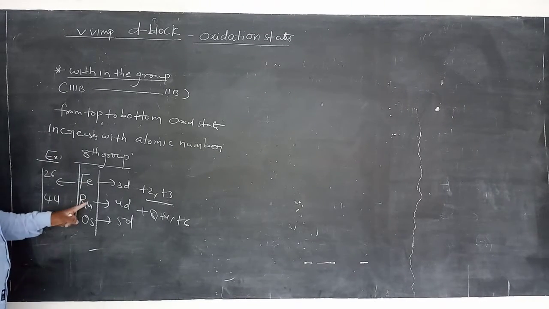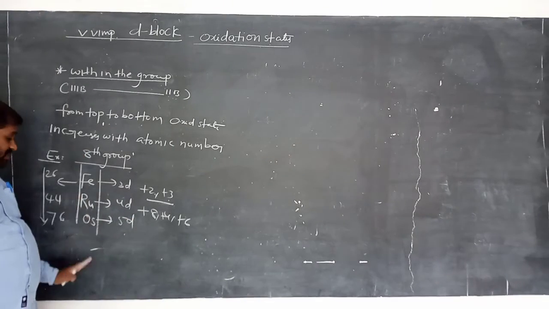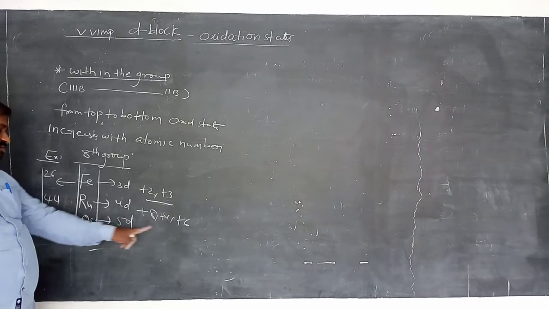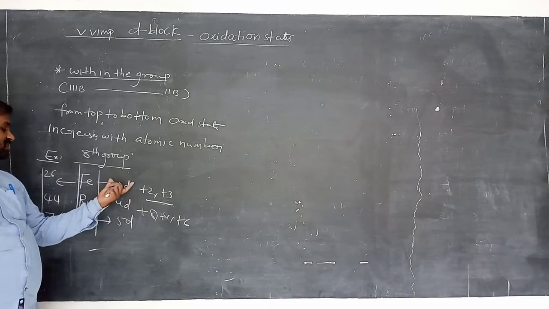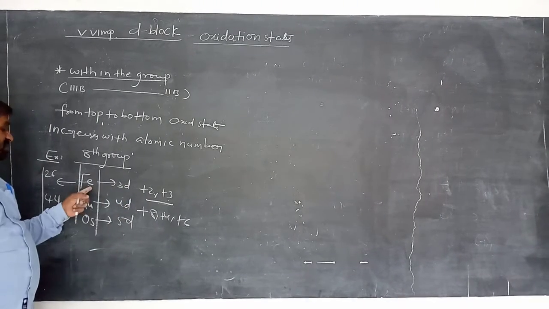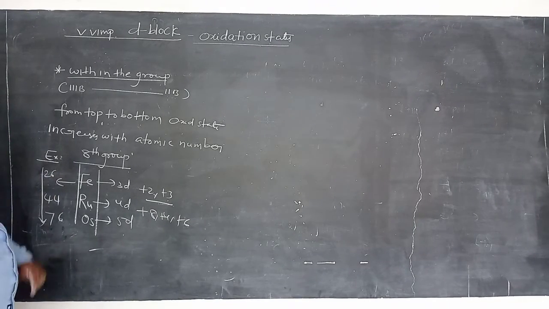Okay. So here ruthenium and osmium show maximum oxidation state +8. Why? Because they have maximum atomic number. They can show +4, +6 also. And iron shows +2, +3 only. Low oxidation state, high oxidation state. Why is it a low oxidation state? Its atomic number is 26 only. Here it is 76. Clear now?